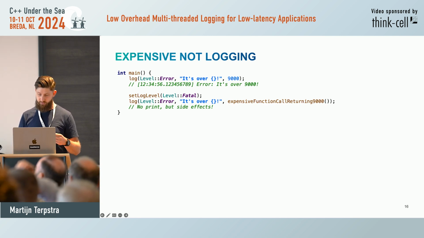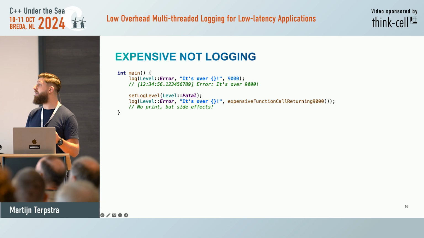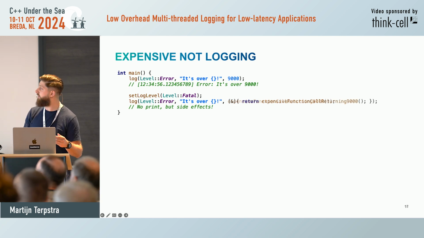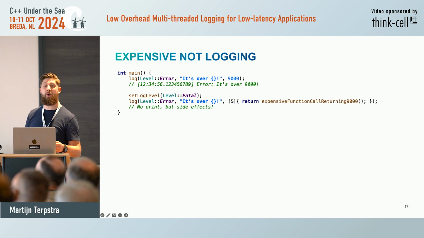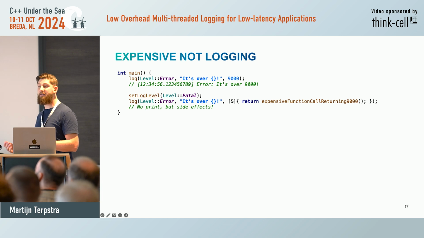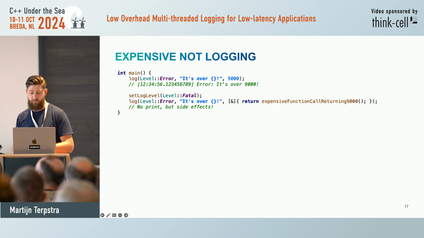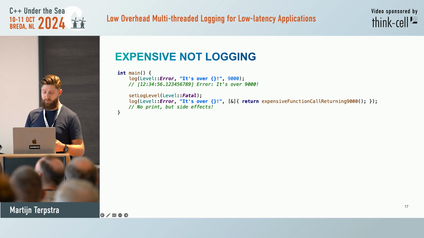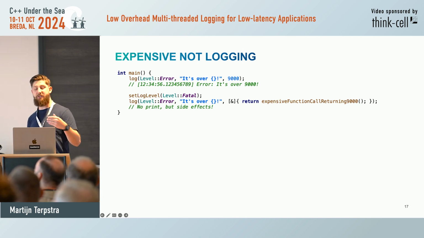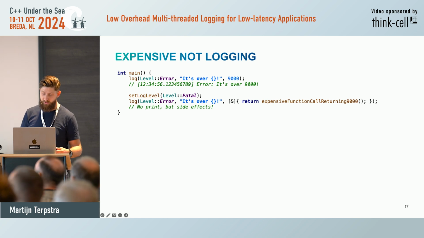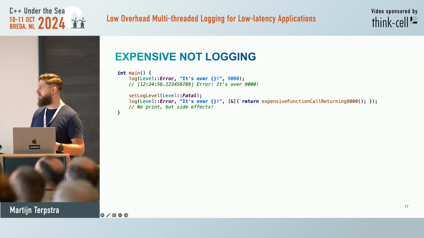Unfortunately, well, we can try to pass a lambda, right? Then we evaluate later. That way, there's no overhead. And then when we see we do need to print, we invoke the lambda and then get the arguments. But now, again, we're pushing stuff to the user to make happen. So this is not really making things easy.